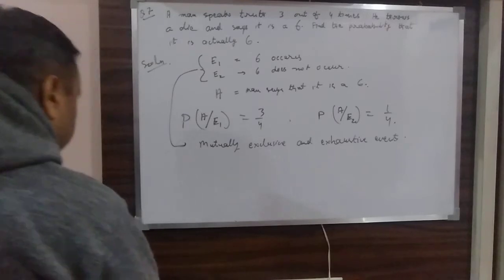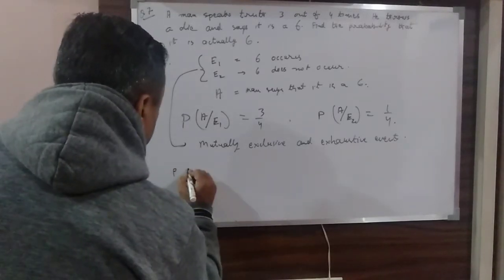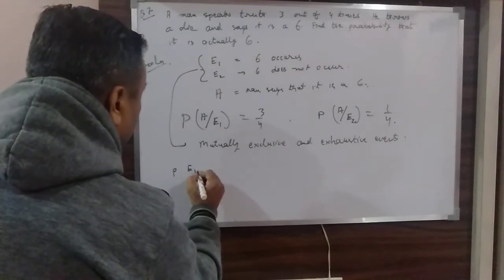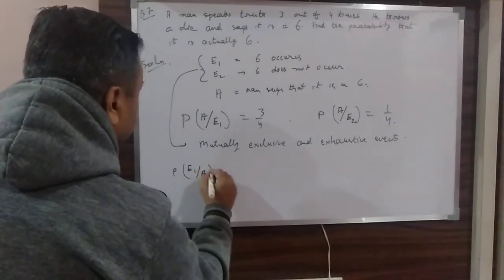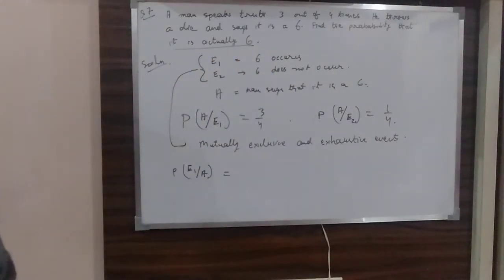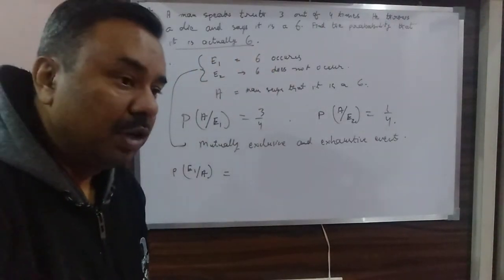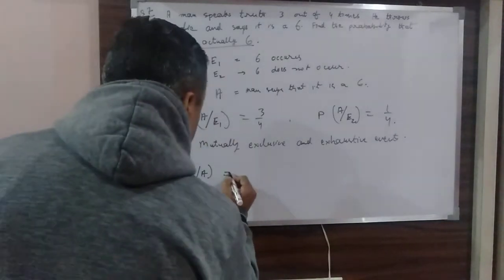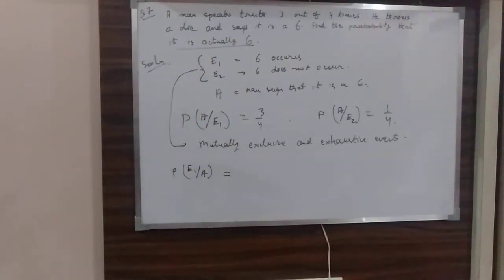So what will be my requirement? My requirement was P(E1 | A): when he is saying that it is 6, you have to find out that it is actually 6. So what is the formula in the case of mutually exclusive and exhaustive events?